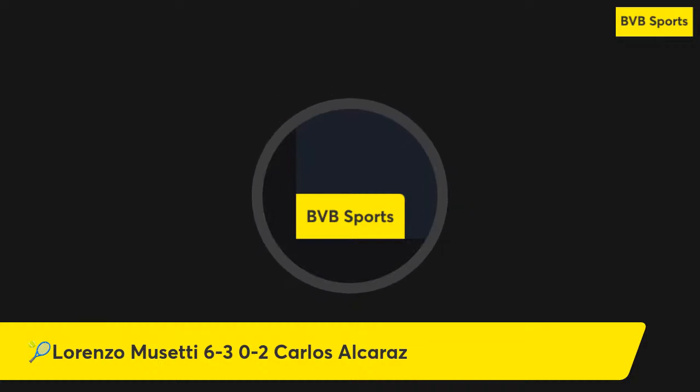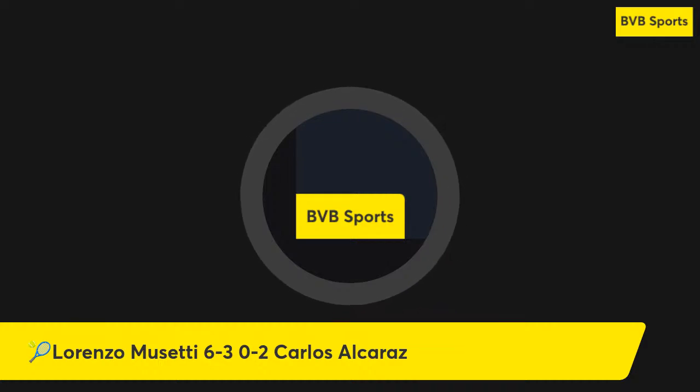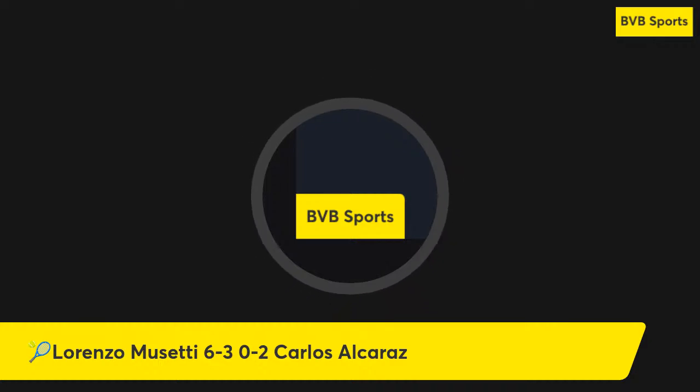Carlos Alcaraz with a wide serve, and then Lorenzo Musetti forehand return, and Carlos Alcaraz at the net with a backhand volley to the left, and Lorenzo Musetti with a backhand lob return to centre, and it's in, and then Carlos Alcaraz forehand slice. Lorenzo Musetti, further forward, forehand drop shots to the right, but then Carlos Alcaraz onto it, backhand slice passing shot to the right, and it's a winner.